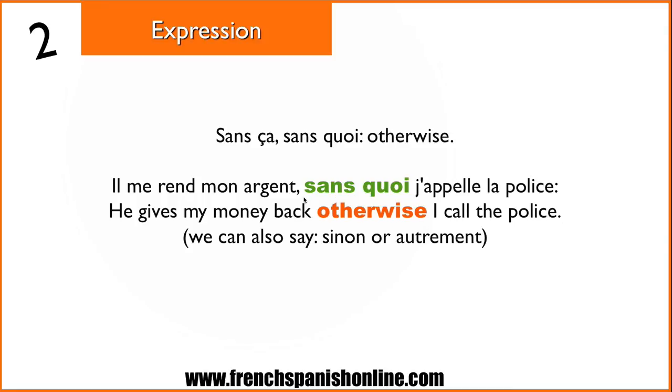Or you could say sans ça j'appelle la police, or even use the proper word to translate otherwise, sinon, autrement, sinon j'appelle la police, autrement j'appelle la police. But sans quoi and sans ça are very common in French. Il me rend mon argent, sinon, sans quoi, sans ça, j'appelle la police. Okay? Let's see now how to use sans que.